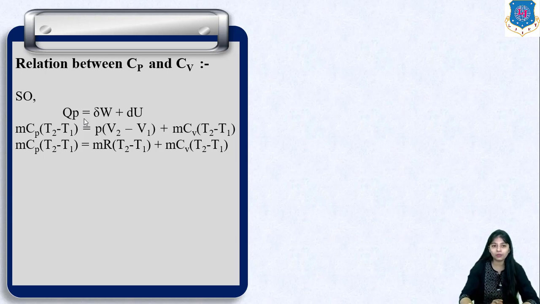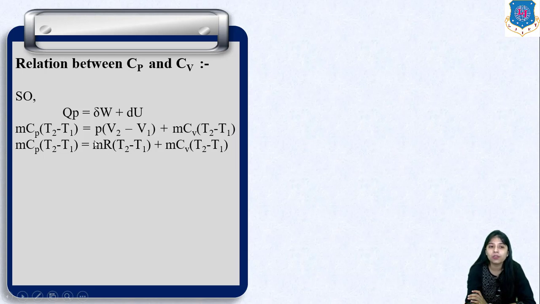Now look at this equation carefully. Here in place of PV we can write mRT, which is the characteristic gas equation. In place of PV2 we can write mRT2, and in place of PV1 we can write mRT1.